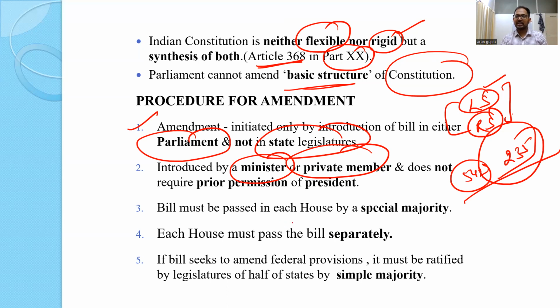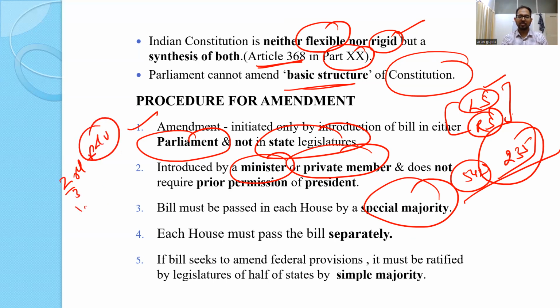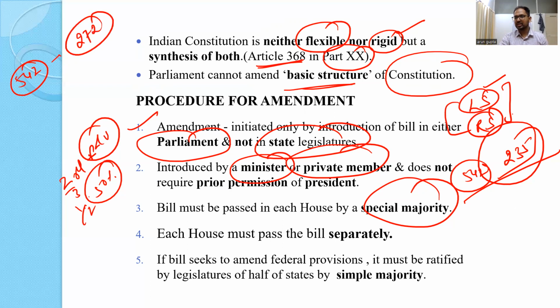Bill must be passed in each house by a special majority. Okay, so what here special majority is 2/3 of the members present and voting, and more than 50% of the votes of the total strength of the house. For example, if 542 is the total membership, so minimum 272 are needed for the passage of the bill. And for example, 400 people are voting, so 2/3 minimum is required, that is 266. So in this case, minimum 272 is required, right?